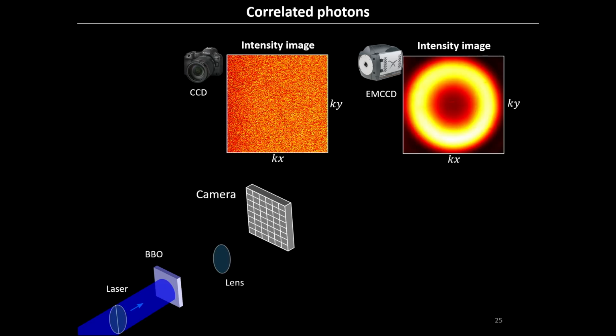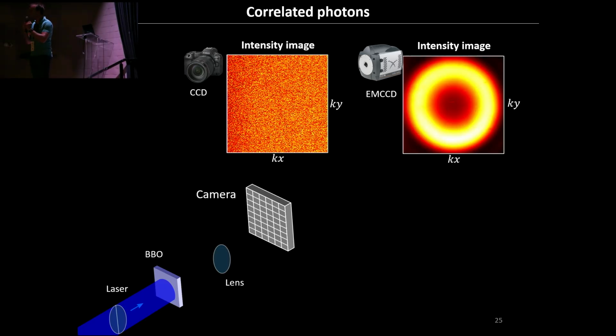In that configuration, you get this very ring shape that is very characteristic of an SPDC source. But that's not really what is interesting us here. In that case, you have an intensity image, but you don't really have any information about the collective behavior of the pair, so the correlation between the photons.